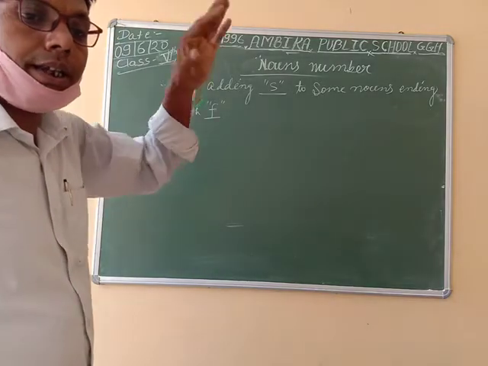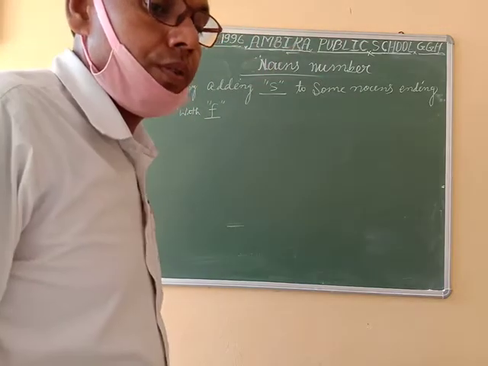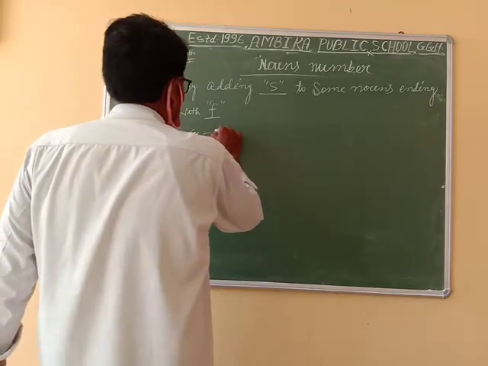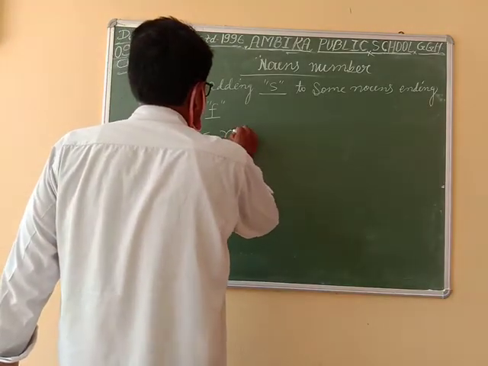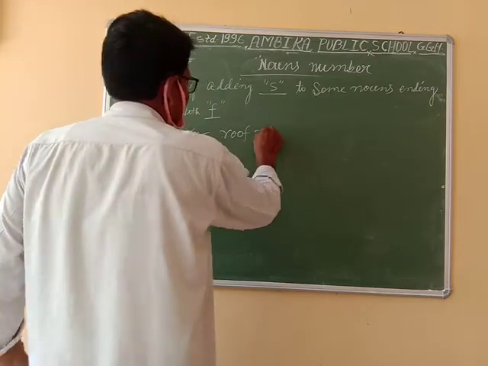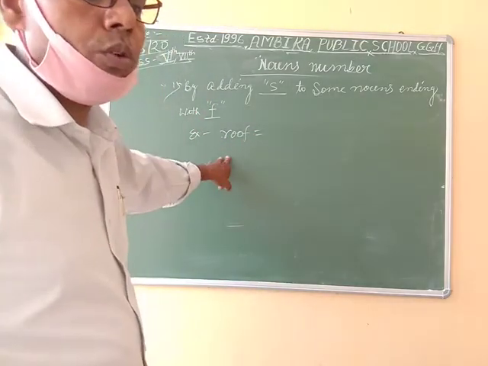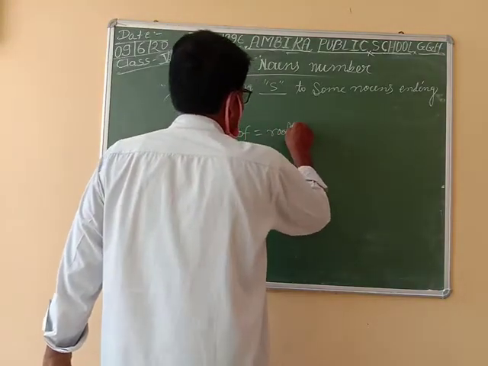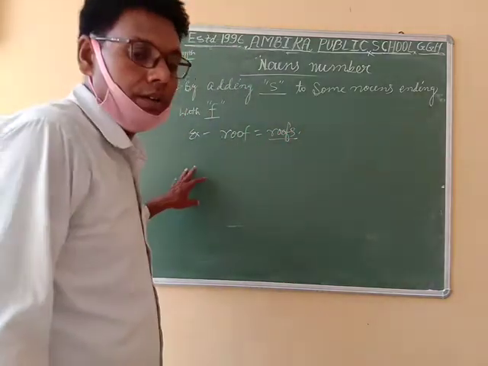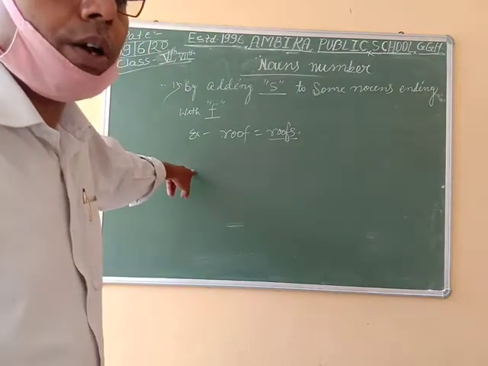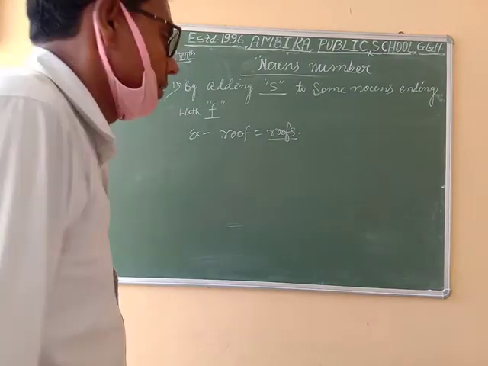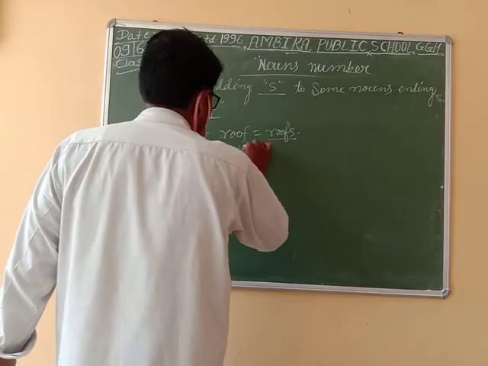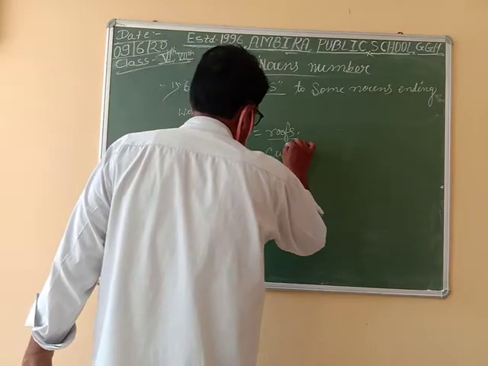Okay, just like the example, roof. The plural form will be roofs. Okay, only s we have to add. Next example, cuff, cuffs.